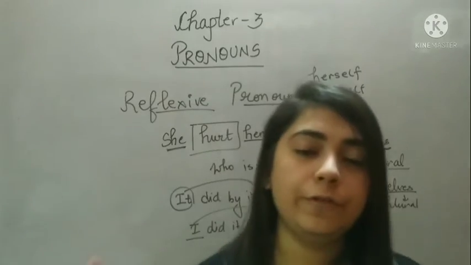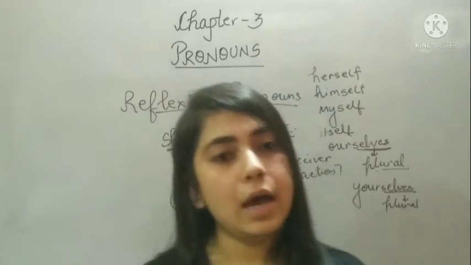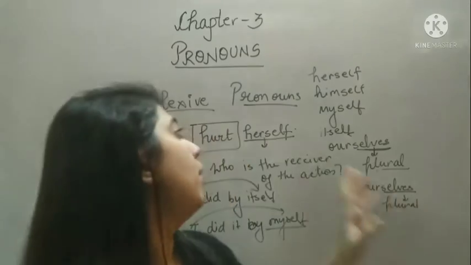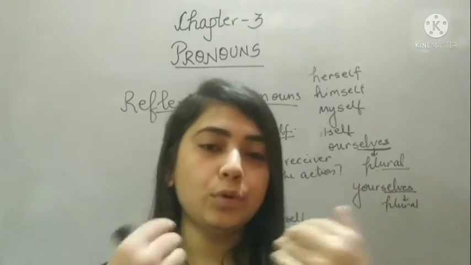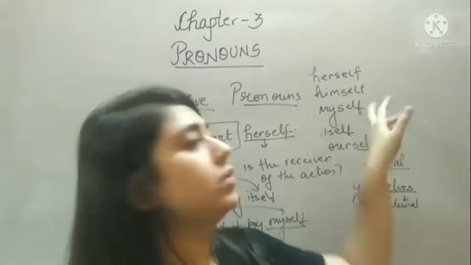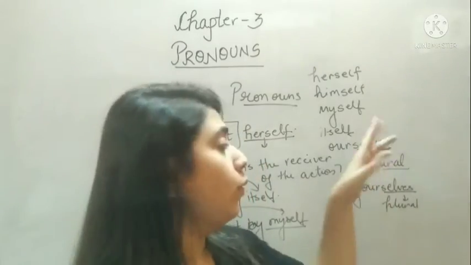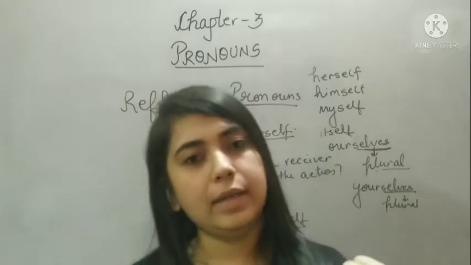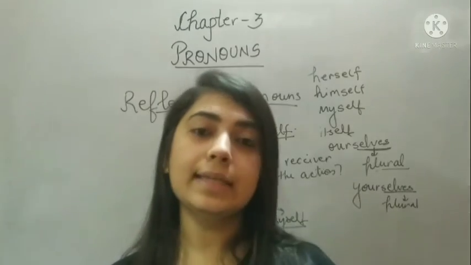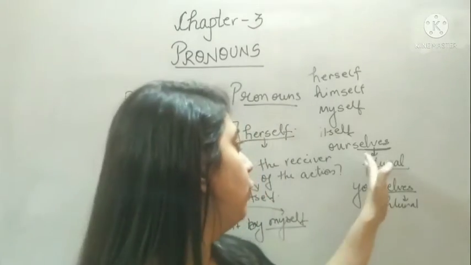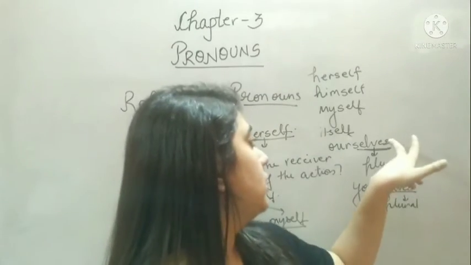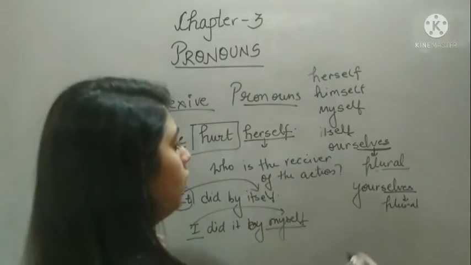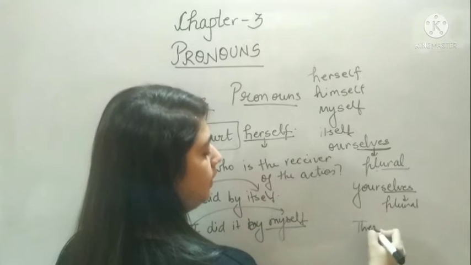The reflexive pronoun here is herself. If you want to talk about any boy, you can use himself. If I want to talk about me, I can use myself. If I want to talk about anything or any animal, I can use itself. For plural, we can use ourselves, yourselves and themselves.